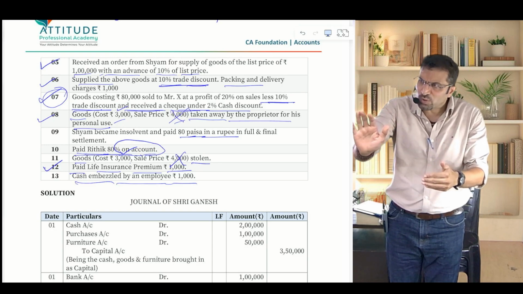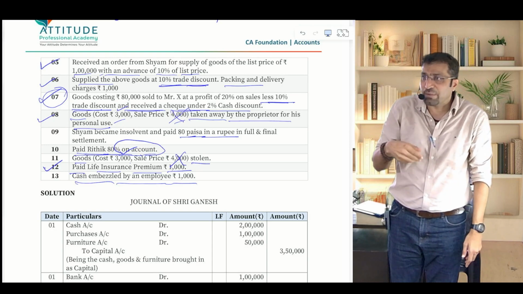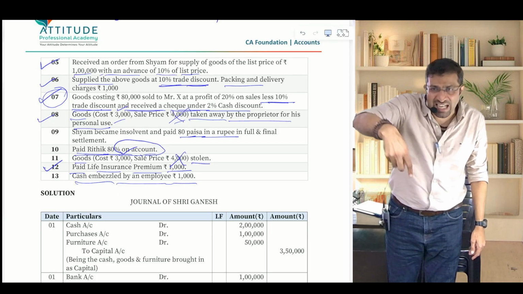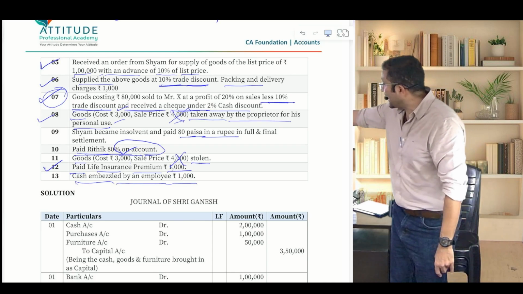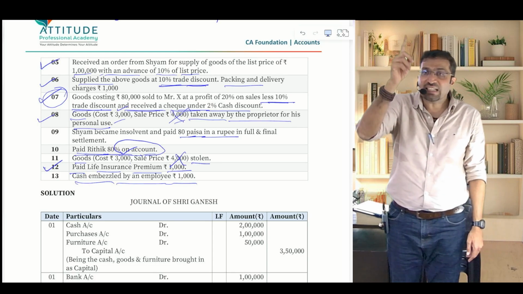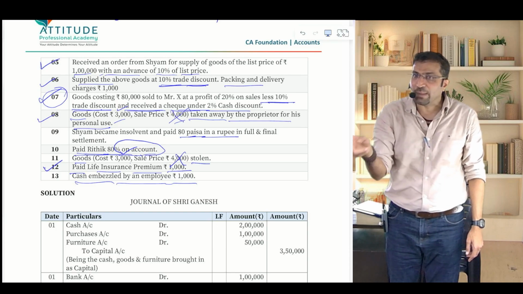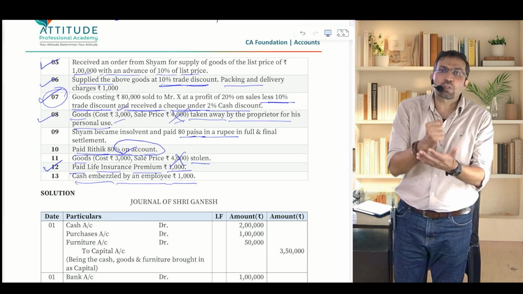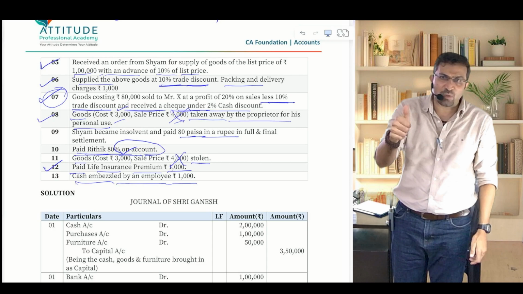But those who are slow, or those who still feel that I need to do a little more, then whatever sums I have done in the class, please solve them once again with those brackets. And I'll tell you guys, if you practice and practice and practice, then only you'll get that debit and credit. If you don't practice, you're not going to get it. Please put in that hard effort. Hard work is required. Is that clear?